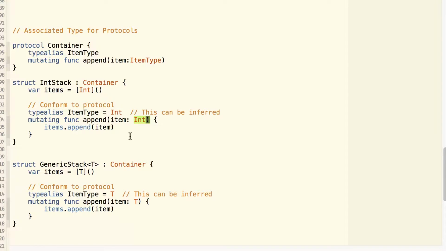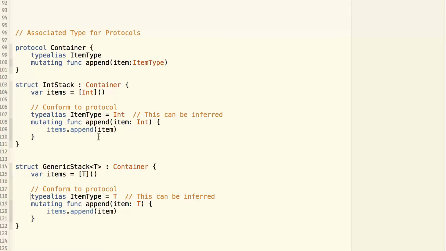And we can even create a generic class that conforms to the Container protocol. For example, here we have a generic Stack with the type parameter of T, and this generic class also conforms to the Container protocol. And to conform to the protocol, we specify the ItemType is T. And then we implement the function of append, which takes a parameter of the type T.